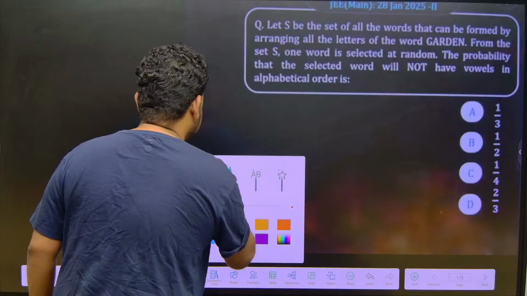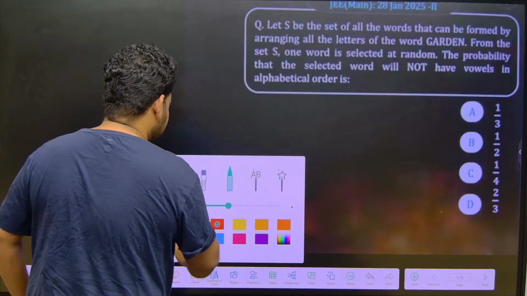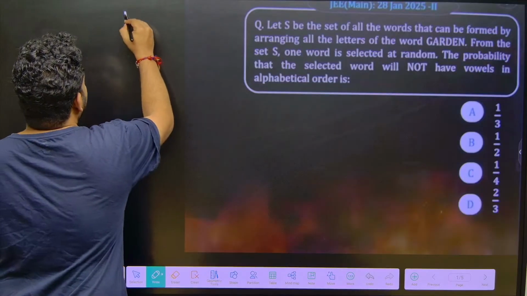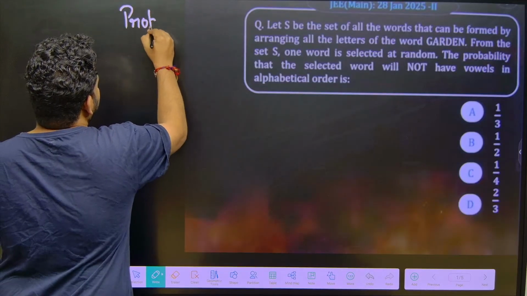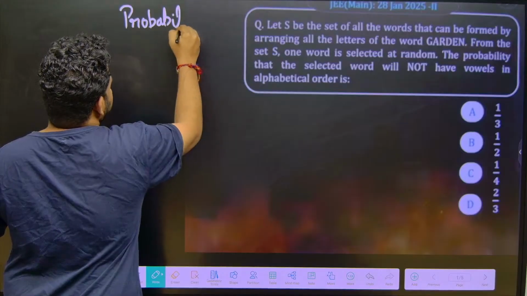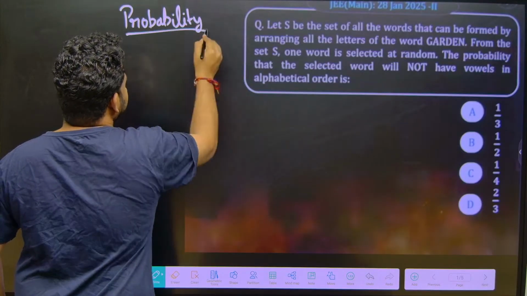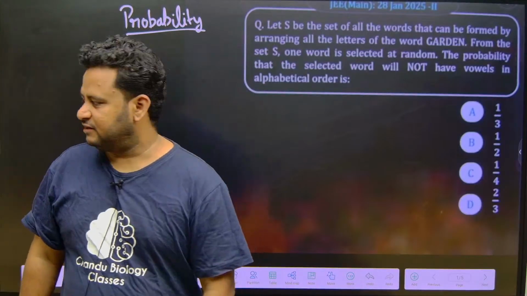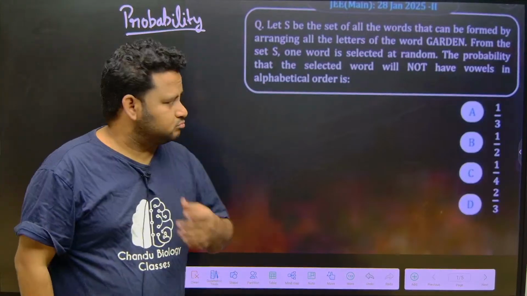We will be starting off with the January session PYQ, then we will be going for April session. Okay, we are starting off with probability, friends. Fine. Okay, so this is day 11.